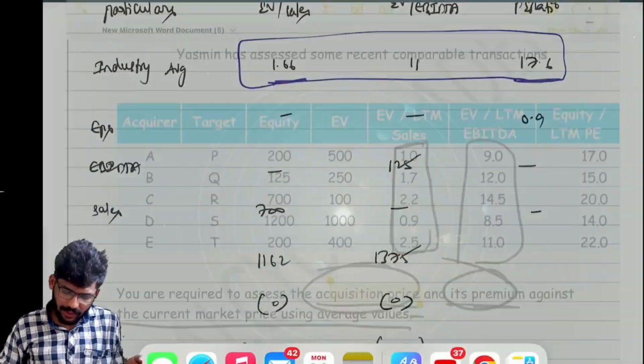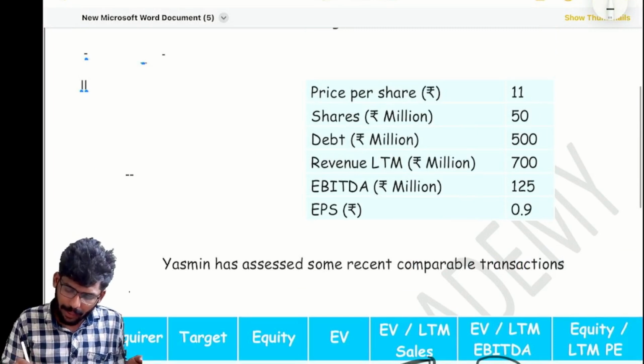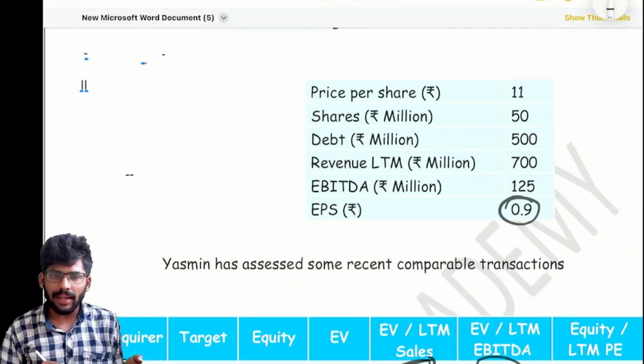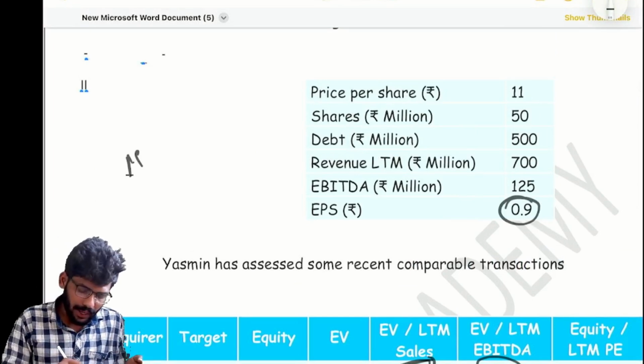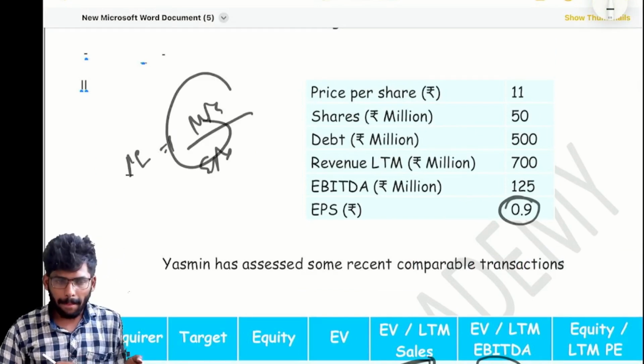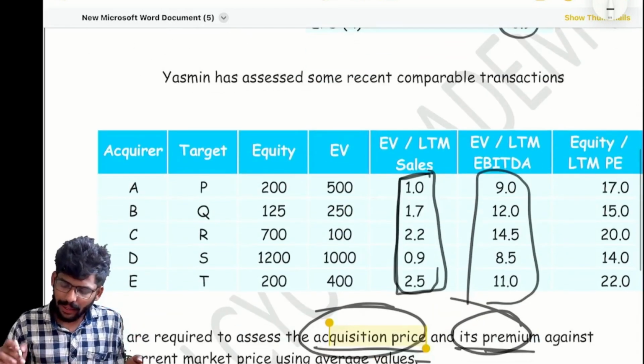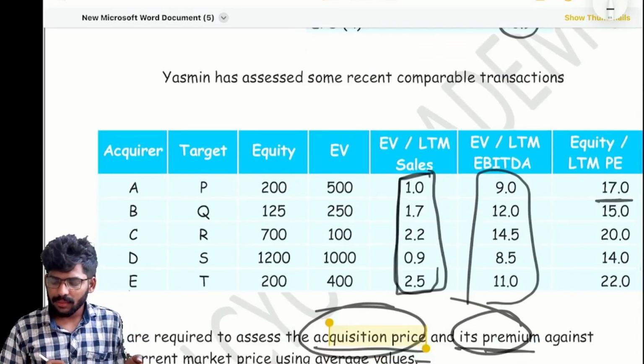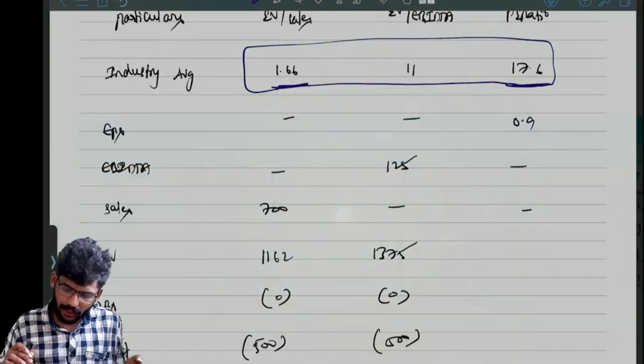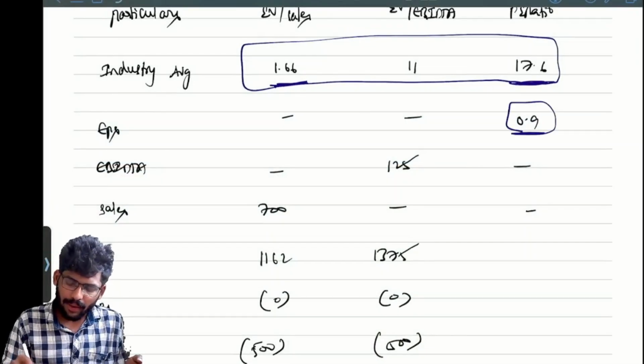In the given question, EPS is given as 0.9. It will be useful for calculating using the PE ratio, MPS by EPS. We already have the average PE, 17.6, so take the EPS value 0.9.